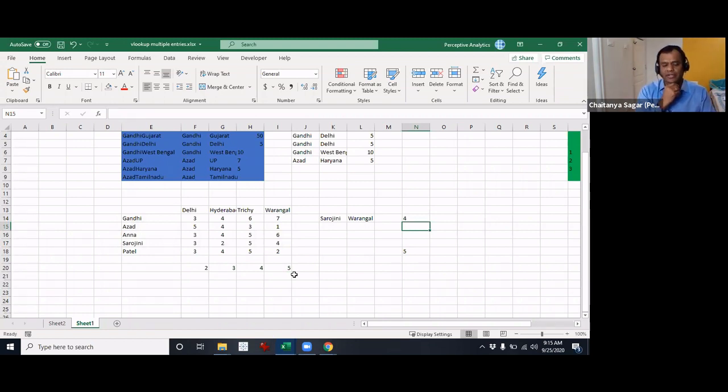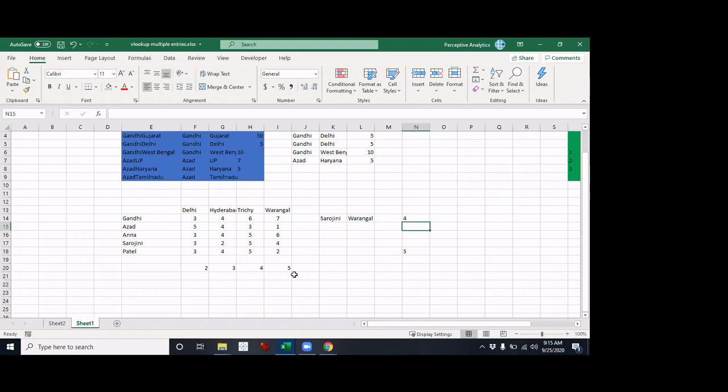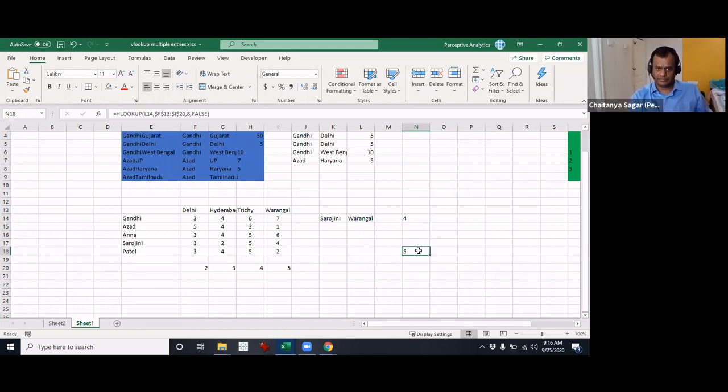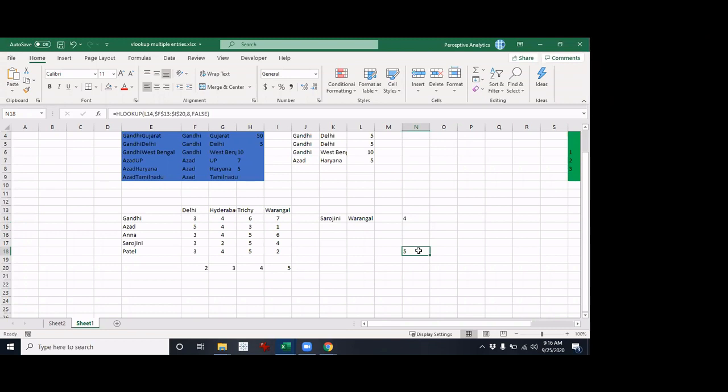Okay. So do you guys have any questions in terms of any lookup thing that you wanted to know? Chaitanya, it's not a question, just out of curiosity. So earlier we have discussed, like, we can assign names to certain range of cells, right? Let's say we have decided names for each of these columns, saying Delhi, Hyderabad, Trichy, and we use those column names in the place of that column index for VLOOKUP. Would that work?